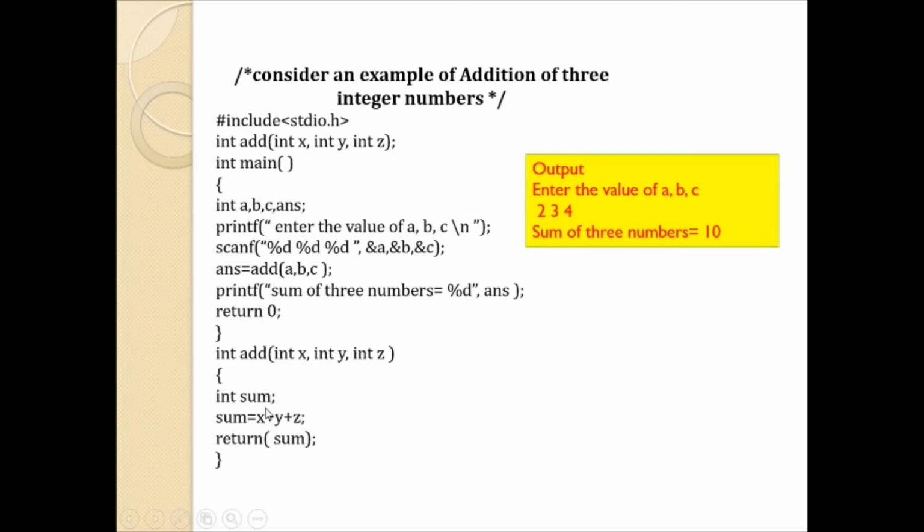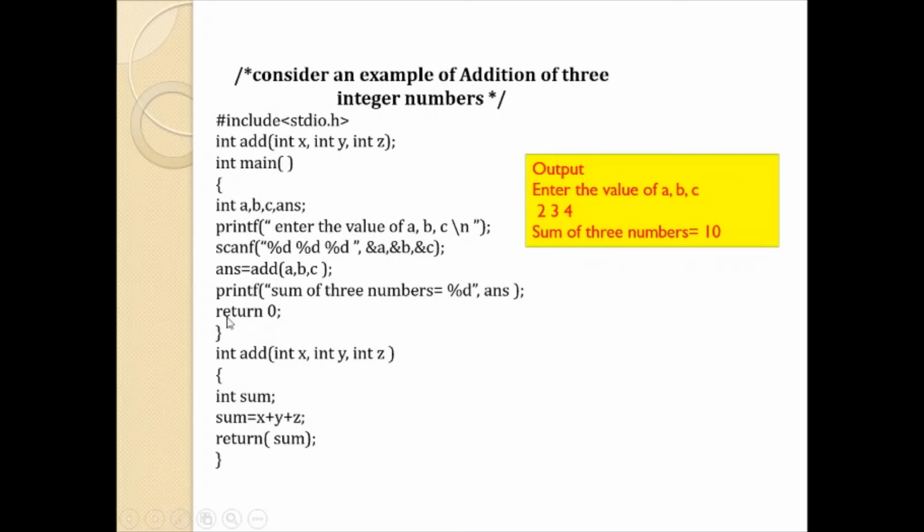This addition operation is executed and the sum is stored back in sum. Here you can see the return statement where the value of sum is returning to the main function, that is the calling function. When this add function is returning some value, this has to be stored in one variable. So in answer you are going to store the sum. Next, in this line the sum is displayed. Sum of three numbers is equals to %d, which is present in answer.